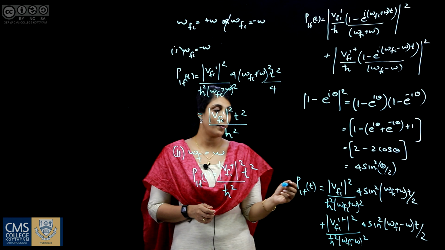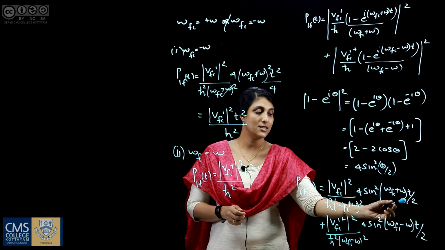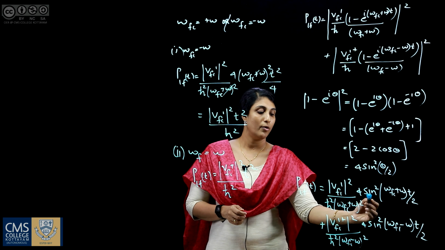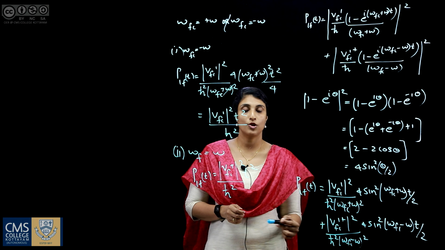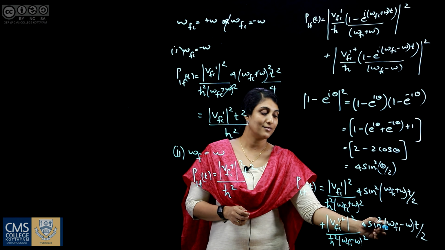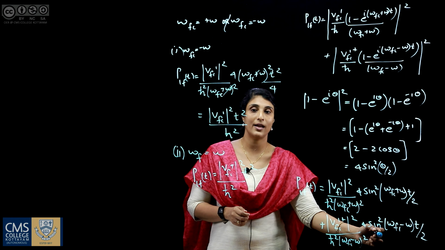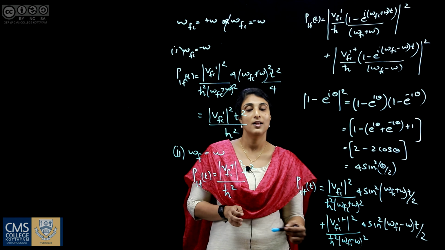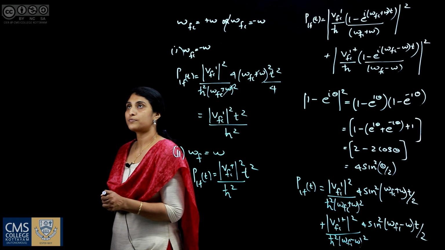Now we are going to plot sin square (omega fi plus omega) t by 2 divided by (omega fi plus omega) square as a function of frequency. And in the next plot, we have sin square (omega fi minus omega) t by 2 divided by (omega fi minus omega) the whole square as a function of frequency. First we plot the first term.